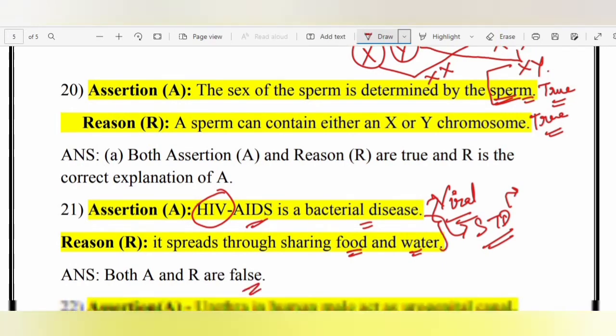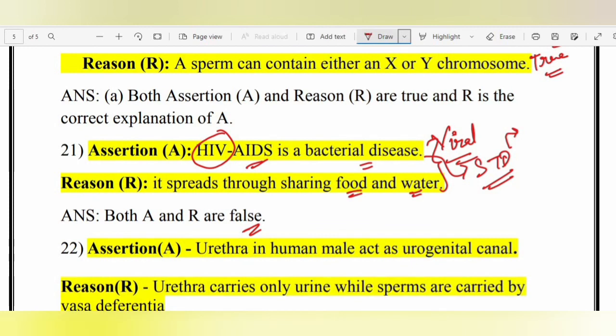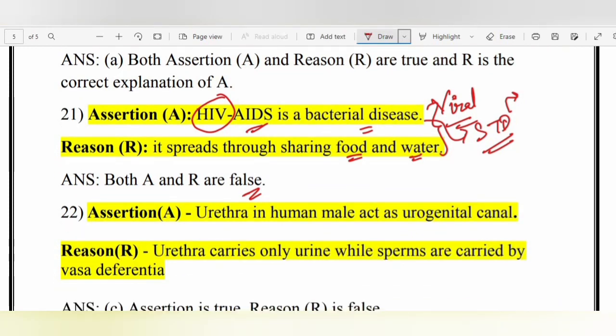Alright. Moving on. Assertion, urethra in human male acts as urogenital canal. Okay. Reason, urethra carries only urine while sperms are carried by vasa deferentia. Now, when I was teaching the structure of the male reproductive part, I told you that in human male, urethra acts as a passage for both urine as well as for the sperms.